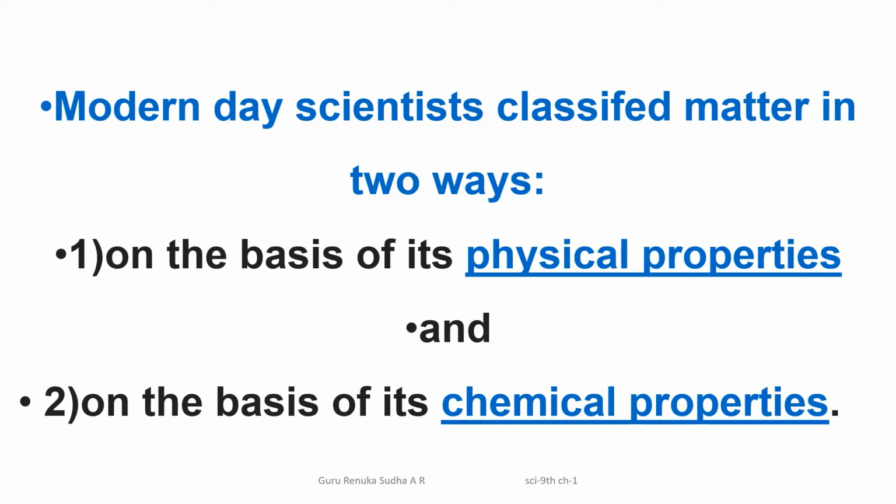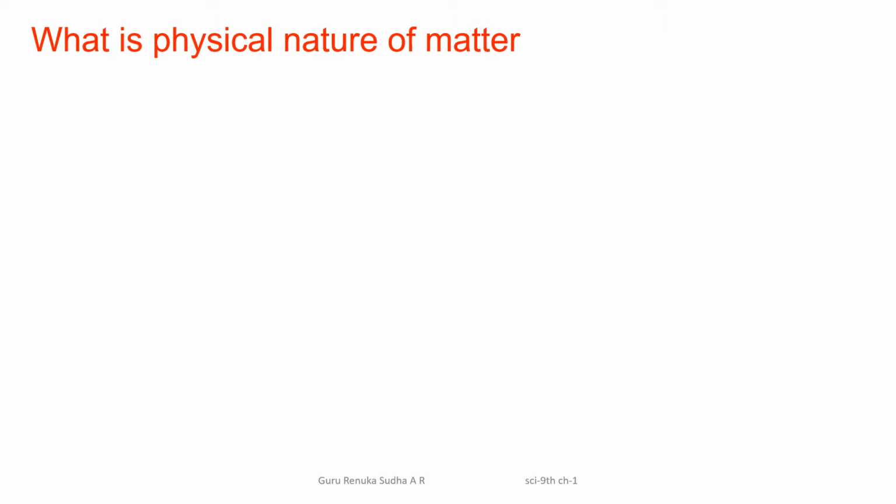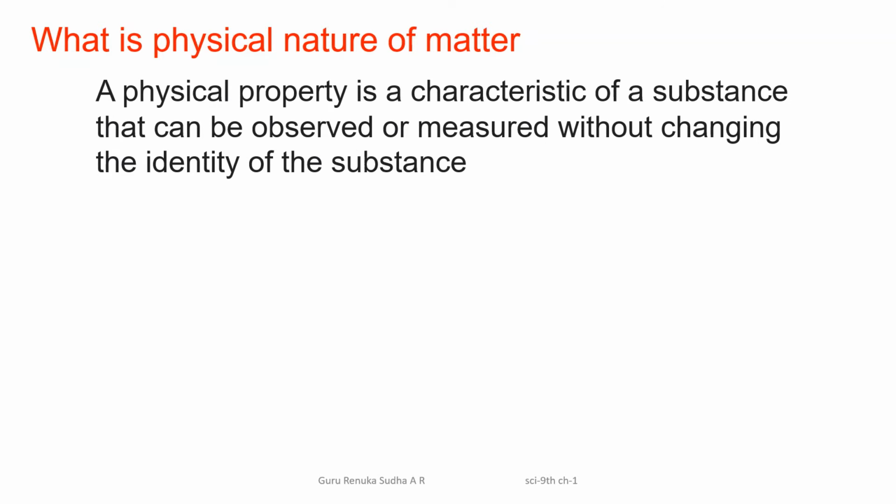How, based on the physical property, did they group the matter, into how many groups, and based on chemical property how did they classify the matter present around us? And what are the things they observe to explain the physical nature of matter? Before that, what does the physical nature of matter refer to?